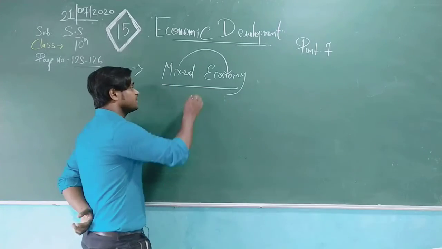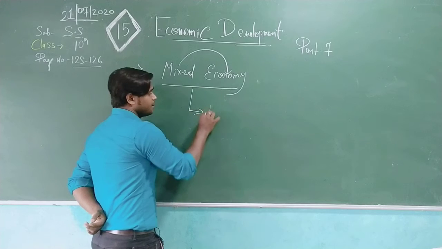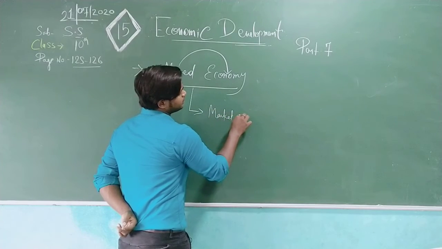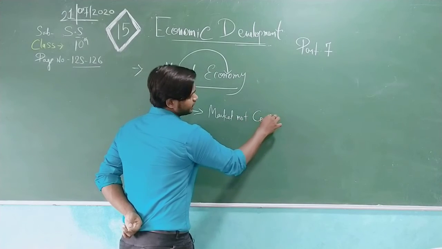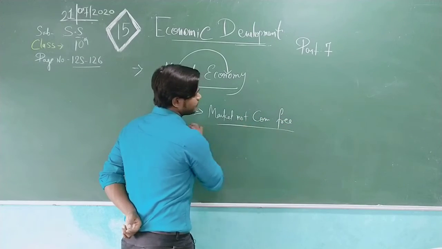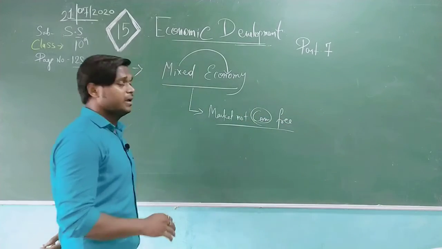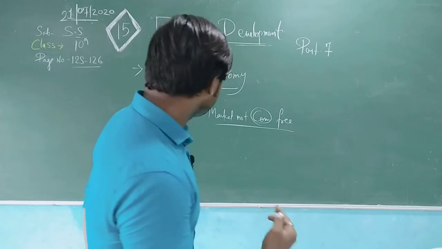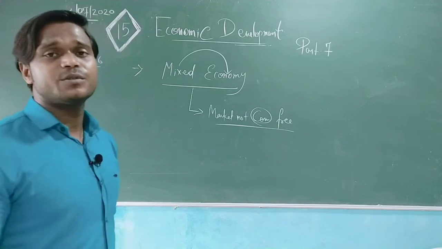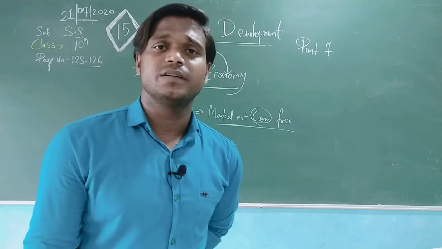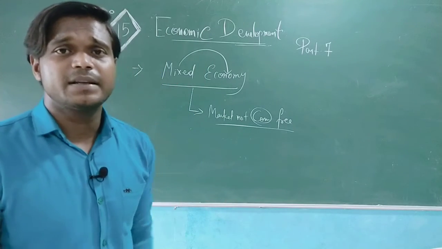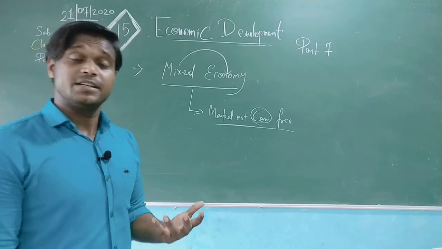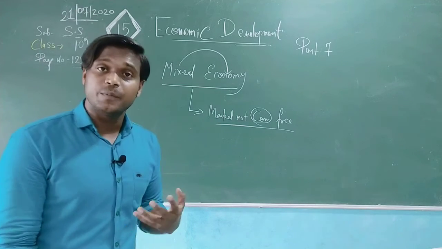My dear students, we should understand here that in the mixed system, the market is not completely free. I have written the short form. It is not completely free. Now when the market is not completely free, we can say that the market is also working under the rules and regulations of the general assemblies, or under the market policies, which are generally ruled by the state commission or the central department of that government also.